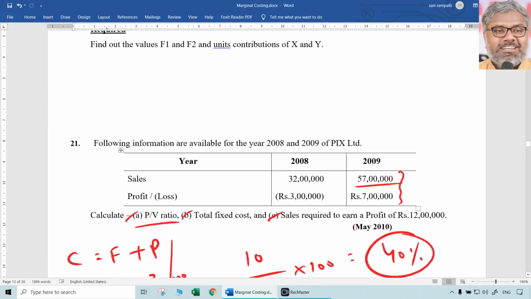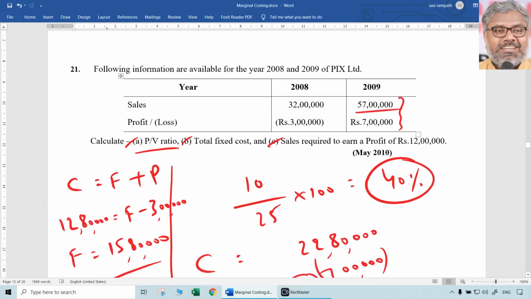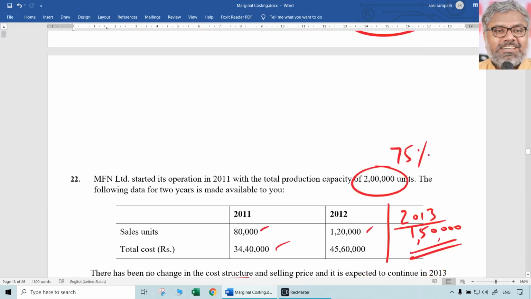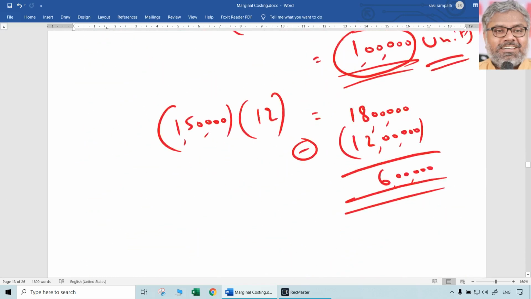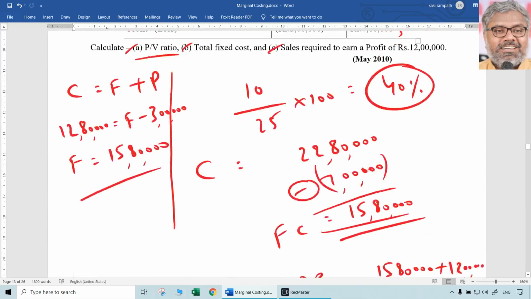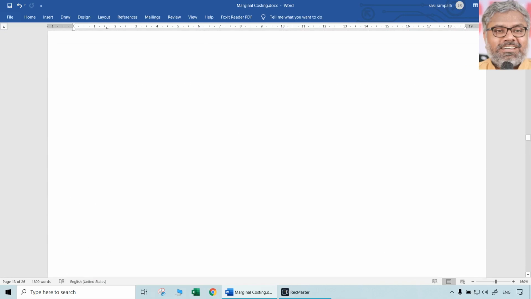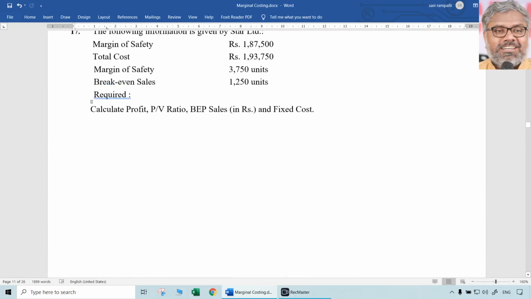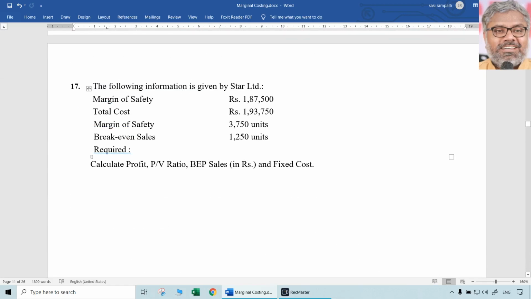Like this, questions were asked in earlier examinations and similar questions can be asked. Formulas have to be remembered very well, as I told already. One of the important things in this chapter, particularly CVP analysis, is formulas, concepts and relationships. Everything has to be remembered in a very thorough manner. So all these questions you have to solve on paper yourselves after watching this video and understand how this kind of questions can be solved if they are given in the examination. Of course, any type of questions, small or big, can be asked in the examination.